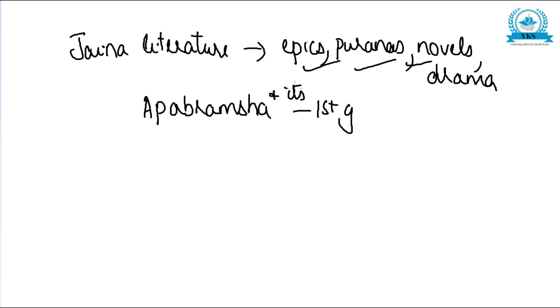They also contributed to the growth of Kannada, in which they wrote extensively.